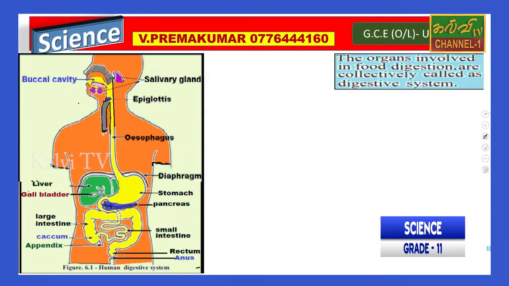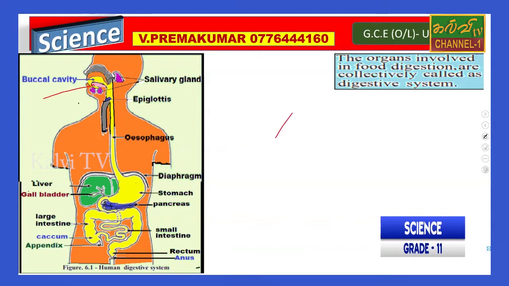So now this is very, very important, the digestive system. You can find, I have marked in yellow color, this part is the buccal cavity. The tongue also is given here. This is the tongue.